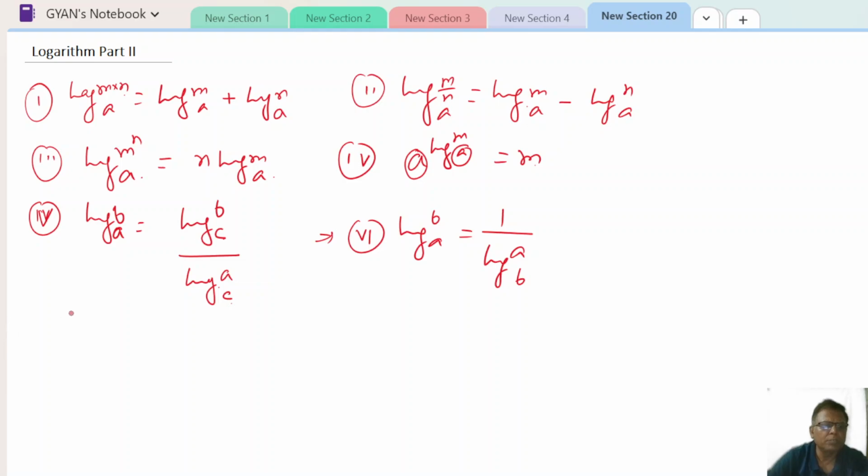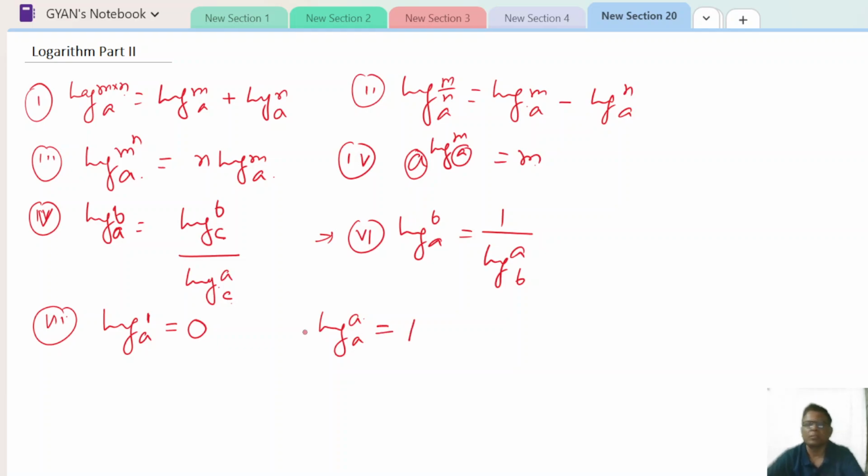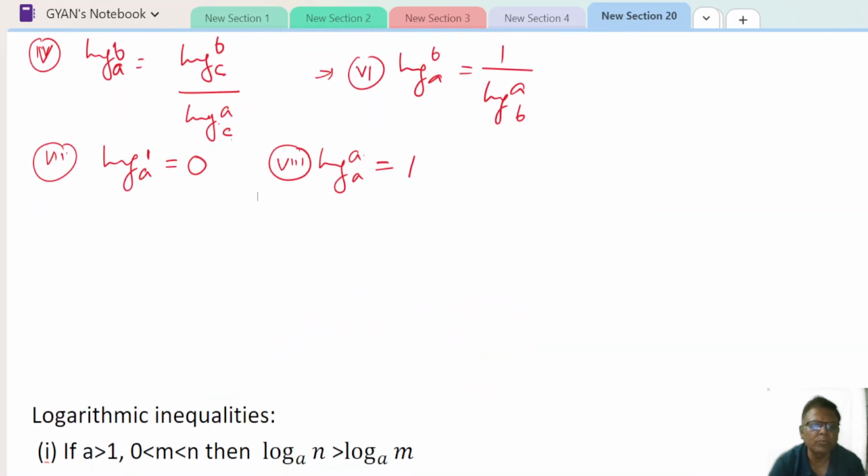Now seventh, log 1 to any base a, anything, that will be equal to 0, and log a to the base a, if both are the same, then this is equal to 1. This is the eighth formula that you have to remember. So that memorizing exercise you will have to do.